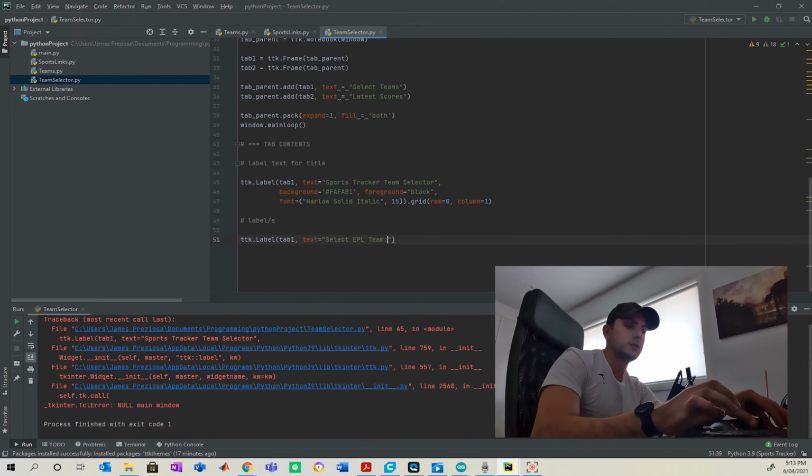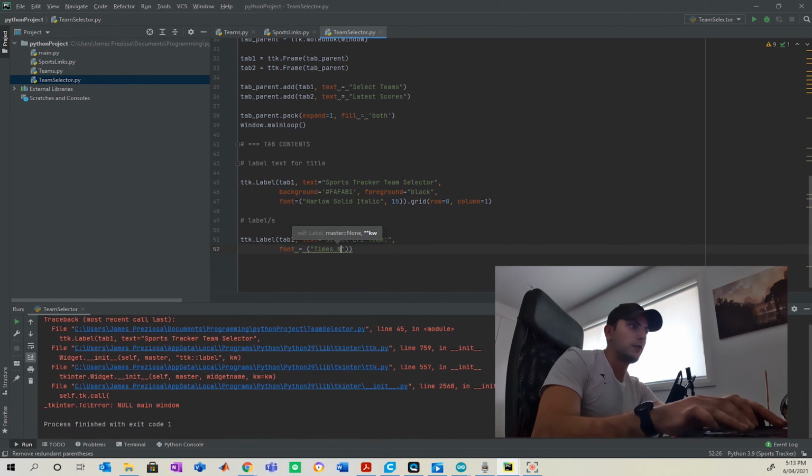So select EPL team as the first one. And font, I'm going to select Times New Roman.